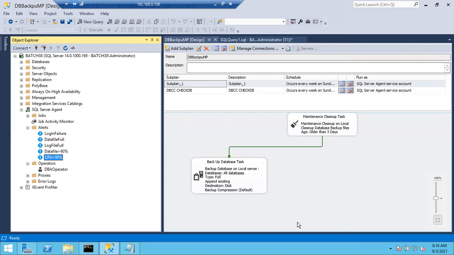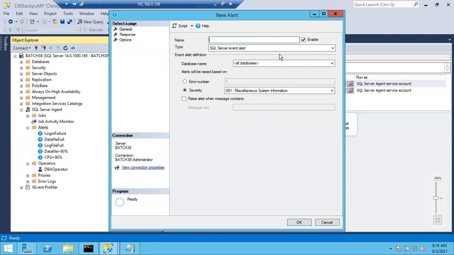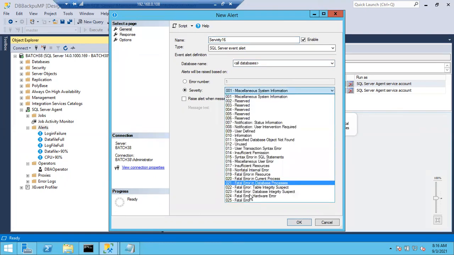Okay. So sometimes they will ask you to create severities also. There are some severities also. Right click, new alert. Okay. So here severity 16, severity 17, like this you can create severity, right? Severity 16. So you can choose here. There are 25 severities: fatal errors, insufficient resources. Okay.